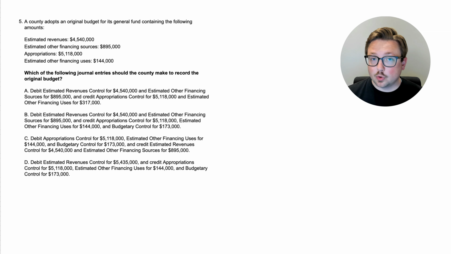Okay, this one's a little bit more involved. We're at question 5. This is basically going to take a lot of what we learned throughout the other questions and try to have you apply it. Which of the following journal entries should the county make to record the original budget? A county adopts an original budget for its general fund containing the following amounts. Estimated revenues, $4,540,000. Estimated other financing sources, $895,000. Appropriations, $5,118,000. And estimated other financing uses, $144,000.